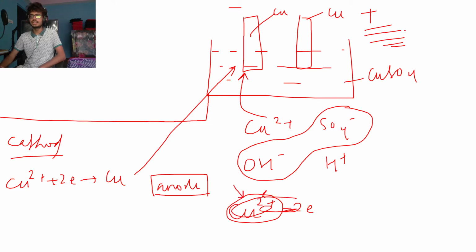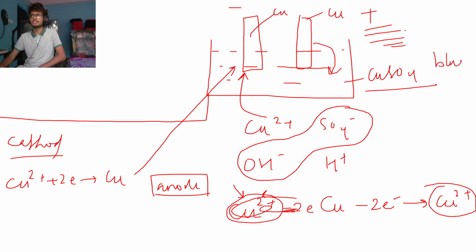So the only thing that will migrate here is copper metal itself. Copper metal will lose its 2 electrons, and copper ion will be formed. And this copper ion will come back into the solution. Copper sulfate is initially blue in color, so this process keeps the blue color intact. The blue color will not fade away as you do electrolysis. It will fade after some time, after the copper is completely consumed.